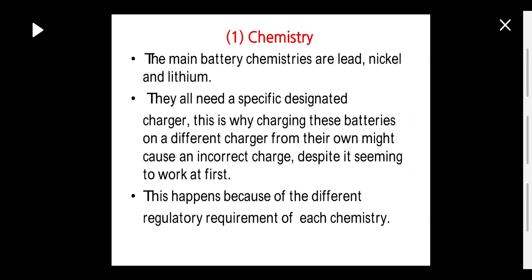Example is, generally they will say that we should not use other company chargers for charging a cell phone. If we do, the capacity of the cell phone battery will decrease because it is made up of some composition of chemicals, and we have to use a charger which is designed for that kind of battery only.